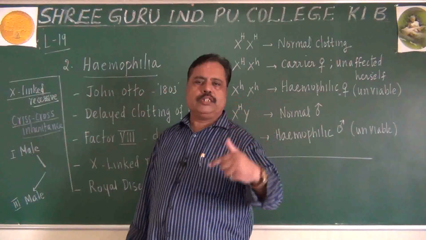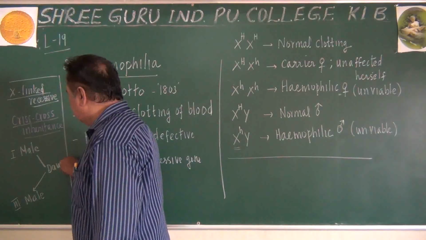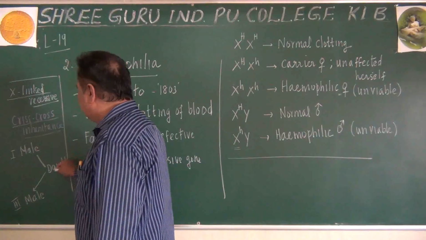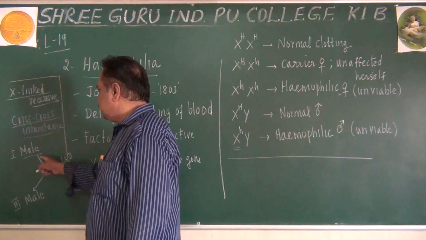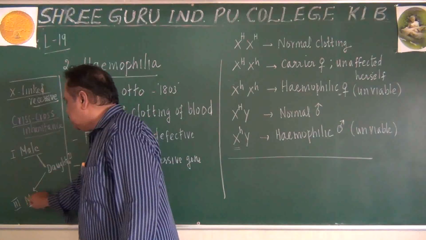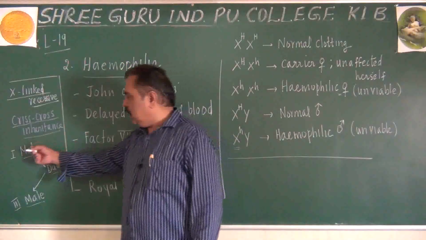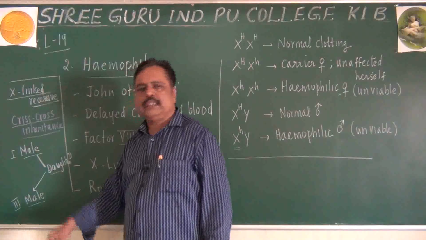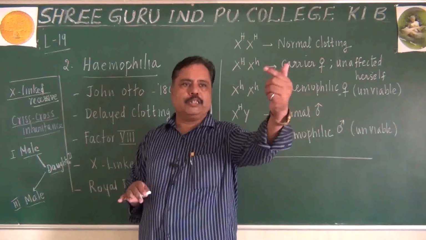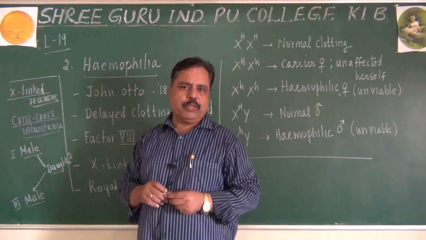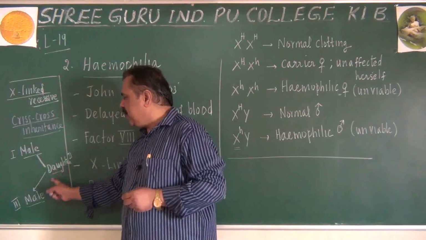Through his daughter. Remember this point. So alternate generations will exhibit hemophilia and color blindness if it is passing through the males. Are you getting my point? A male to male inheritance through a carrier daughter.